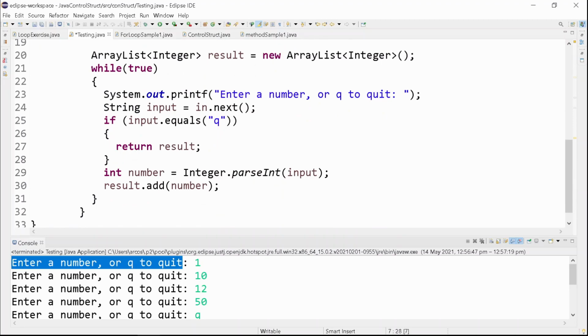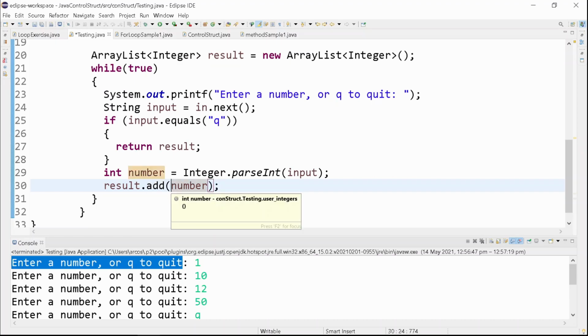But if it is a number, if in is a number, then this will not be processed. Then it will jump to this line, where you convert the input into an integer, and that integer will be added to the result array list through that add method, and the number variable is the converted string input, or string format input, into a number.